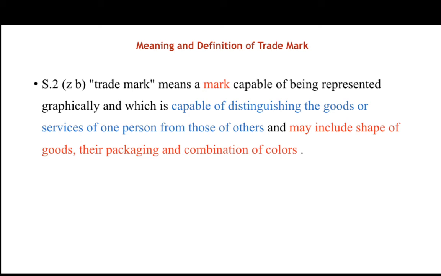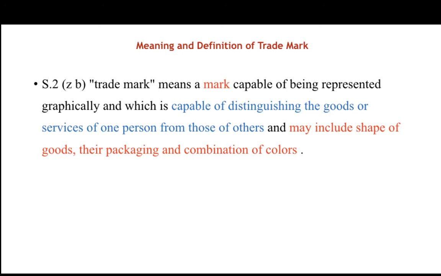For example, graphical representation means what? On paper you have to depict the mark. Distinguishing the goods or services means what? For example, you can distinguish the goods of Coca-Cola from those of Pepsi. Now, shape of the goods or packaging. The Coca-Cola bottle, for example, has a peculiar shape, and from that you can distinguish that this particular bottle belongs to the Coca-Cola brand. Or the way you are packing something, you will be able to distinguish that this particular product is coming from a particular manufacturer.